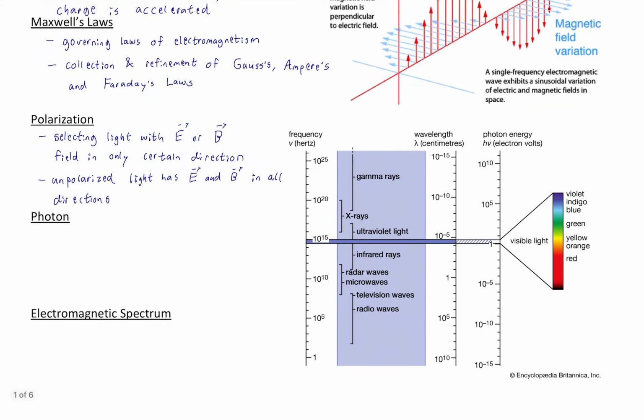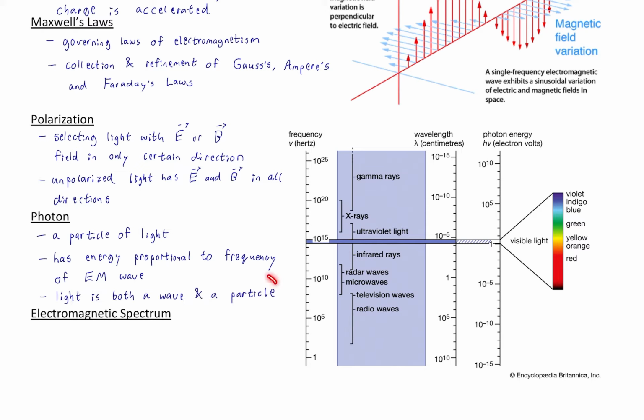Okay, so on to the photon. Well, the photon is a particle of light, but light's a wave, right? Well, light has energy proportional to the frequency of the electromagnetic wave. So obviously the particle and the wave are connected. In fact, light is both a wave and a particle. That's called the duality of light.